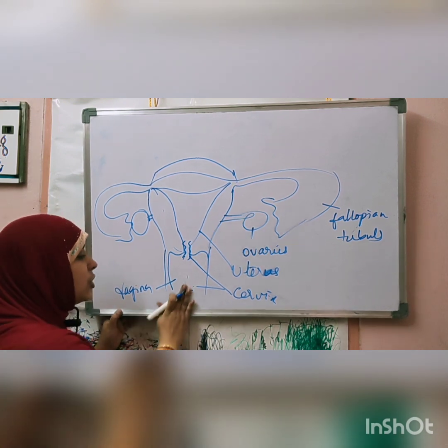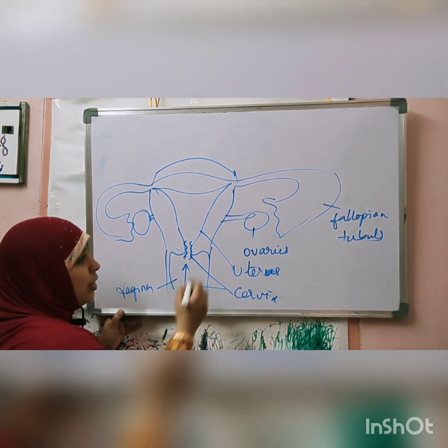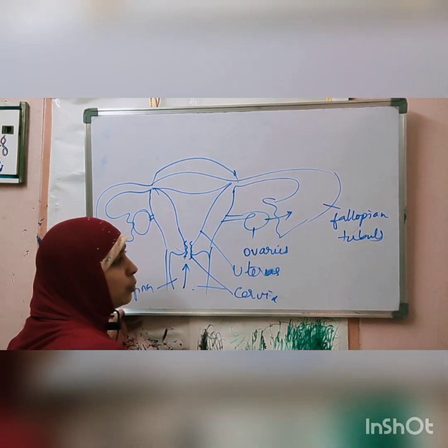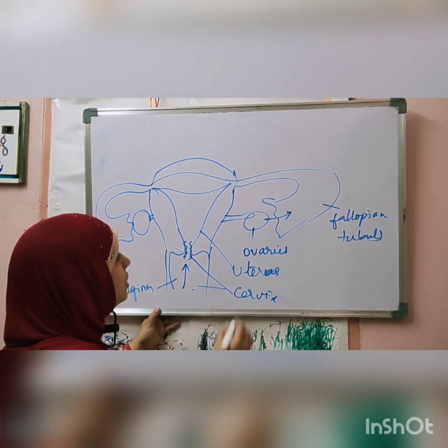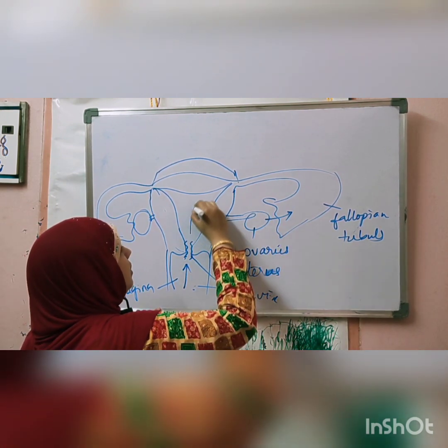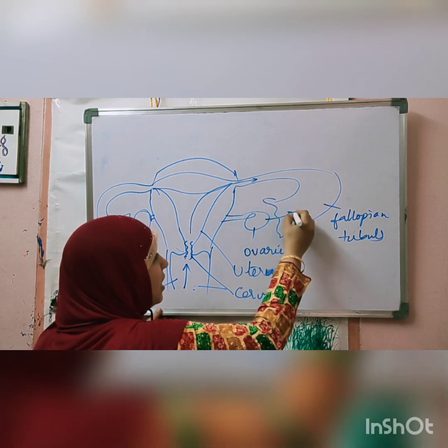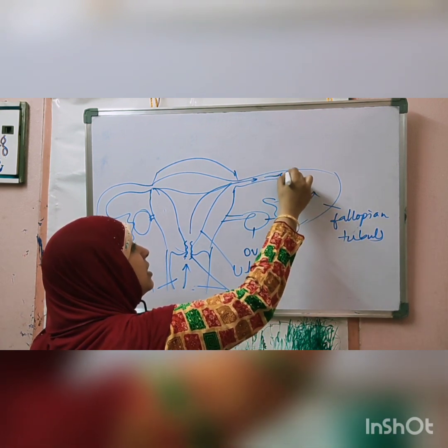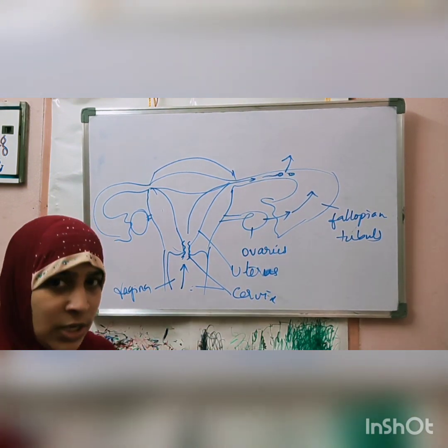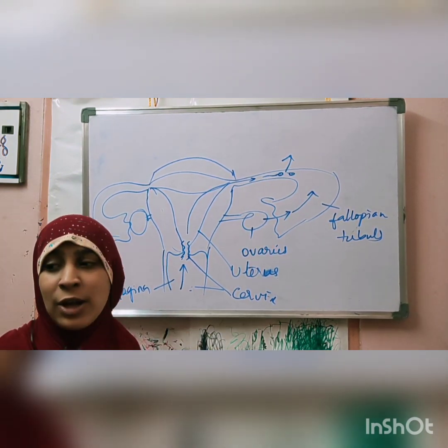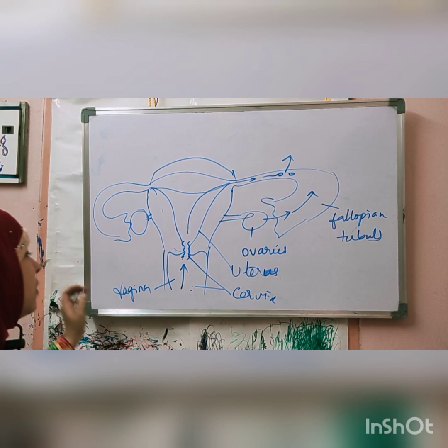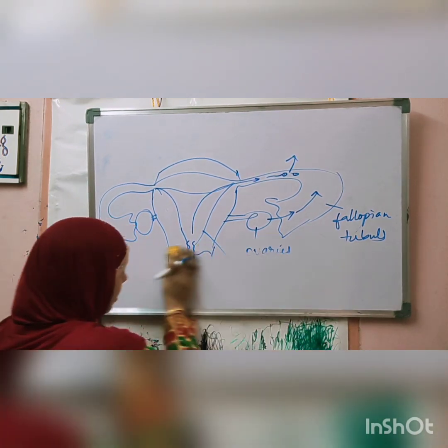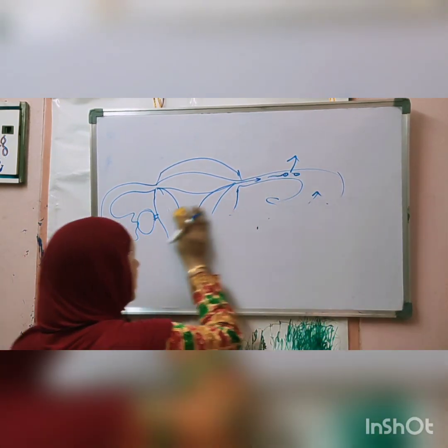When sperm enters into the female body, this is the way, and the ovum will enter into the fallopian tubule by this way. So the sperm will pass through this direction, the ovum will pass through this direction, and here the fertilization takes place. Where does the fertilization take place in the female body? In the fallopian tubule. This is the region where the fertilization of the gametes takes place.